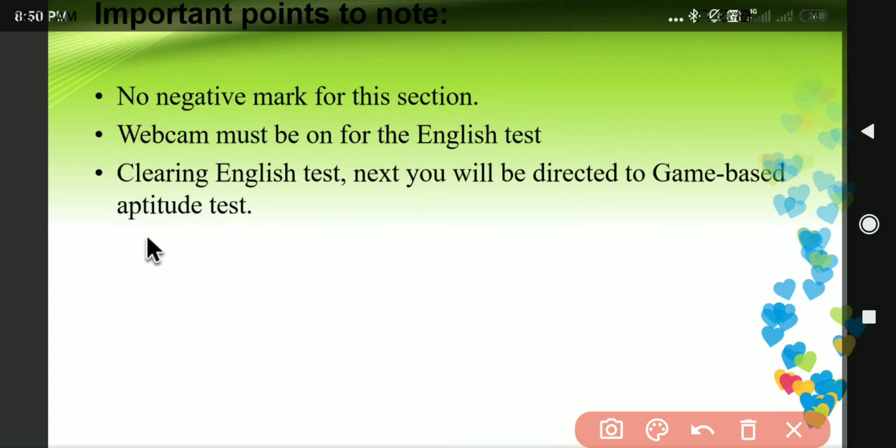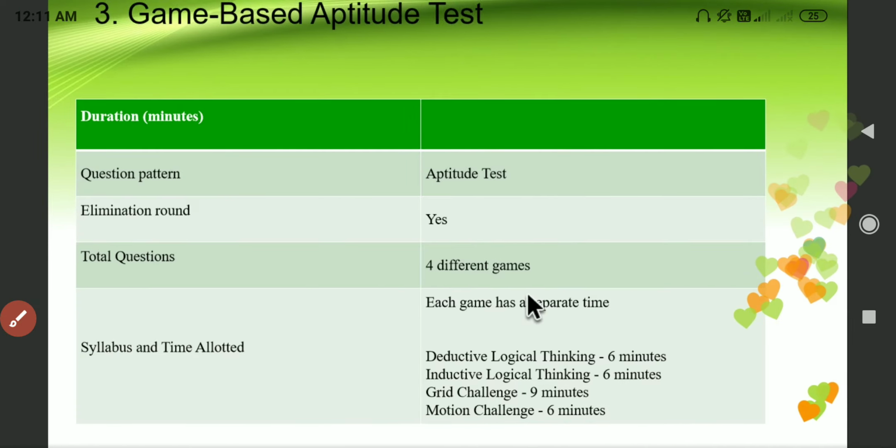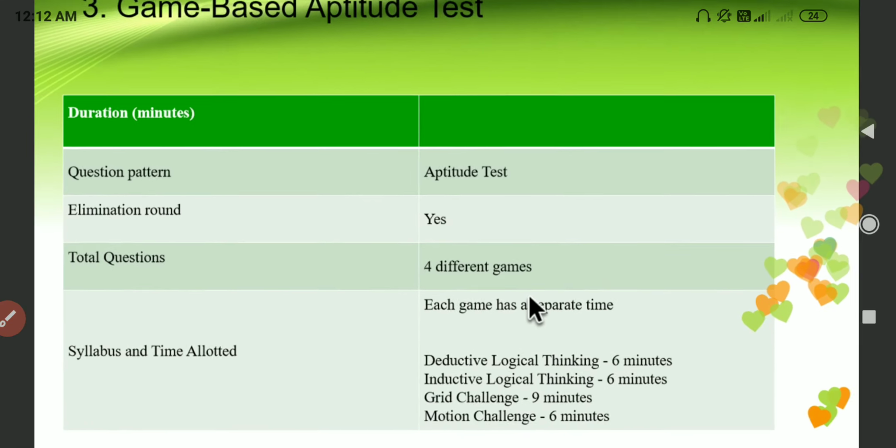After clearing the English test, next you will be redirected to the game based aptitude test. All right, so after that we have something related to the game based aptitude test. And I'm not discussing it in detail, guys, because I have discussed the game based aptitude test in one of my other videos. So if you have not seen that one, then you will definitely be interested to see it. Please go to the description, you will be getting a link, and just watch that video as well, guys.